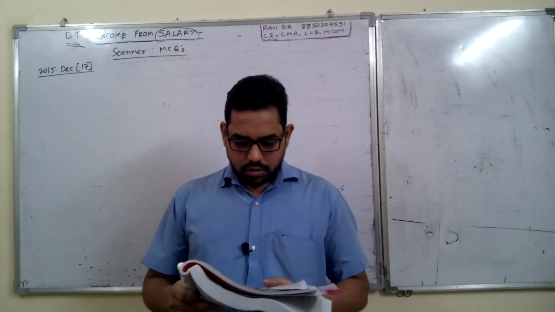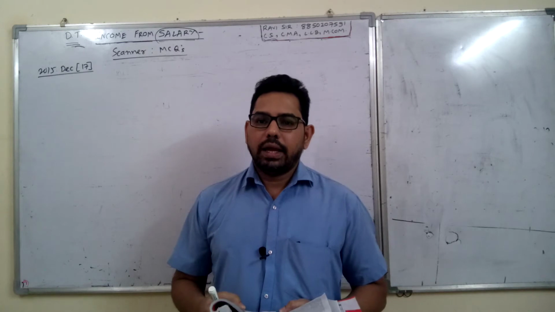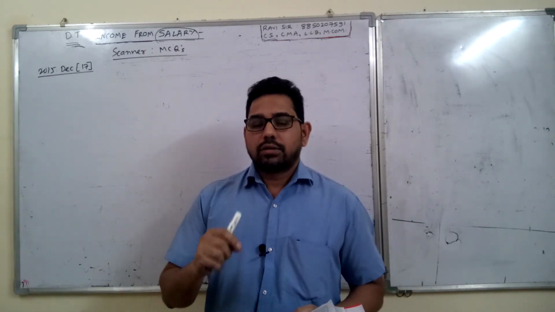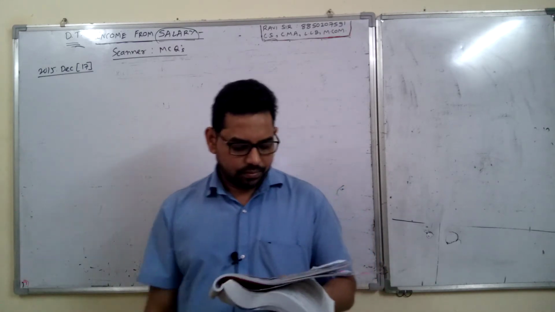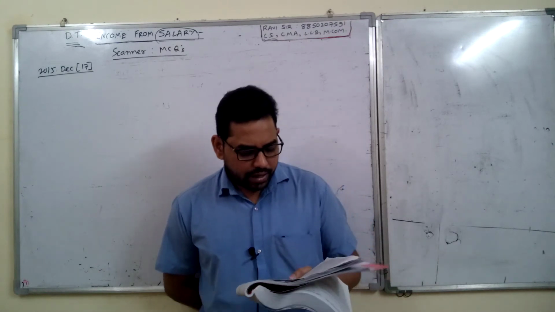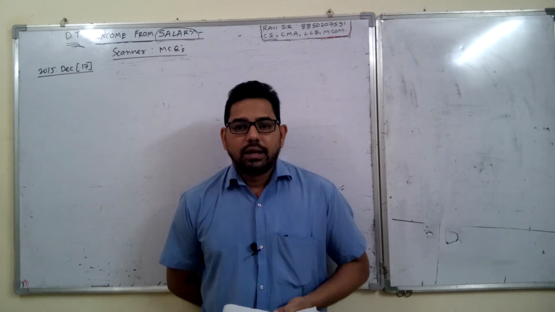So basically we have to find the taxable income from salary, because what is asked? Tax on salary. To find taxable income from salary, we have to prepare the statement of income from salary, and we start with basic salary, DA and all that.